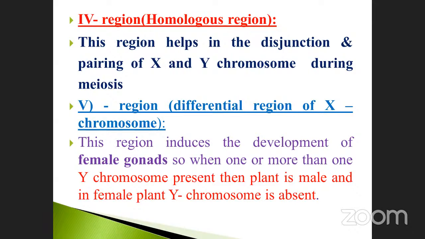Suppose both are XX present, it contains what? Female gonads production, X chromosomes. So when one or more Y chromosomes are present, the plant is male, and in the female, the Y chromosome is absent. Suppose one or more Y chromosomes are present, what will happen? It will be denoted as male. Suppose the Y chromosome is absent, that condition is called what? Female. Okay, see that one. This is very, very important.